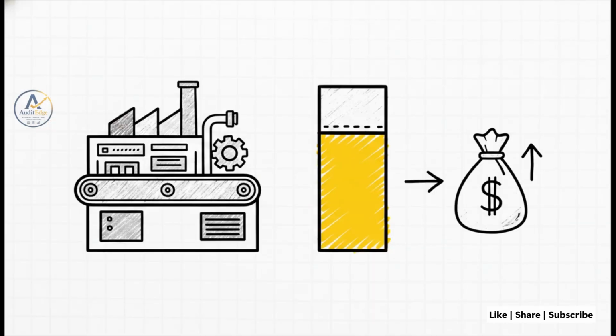So how exactly do we calculate it? Well, for an asset, it's simply the amount the tax department will allow you to deduct in the future against taxable economic benefits. Just imagine a big, heavy factory machine humming away on your production floor. If that machine costs rupees 100 and rupees 30 of depreciation is already deducted for tax purposes, then the tax base of the machine is rupees 70. The taxman is essentially saying, yes, I will allow you to deduct this remaining rupees 70 against any future taxable revenues generated by this specific machine.